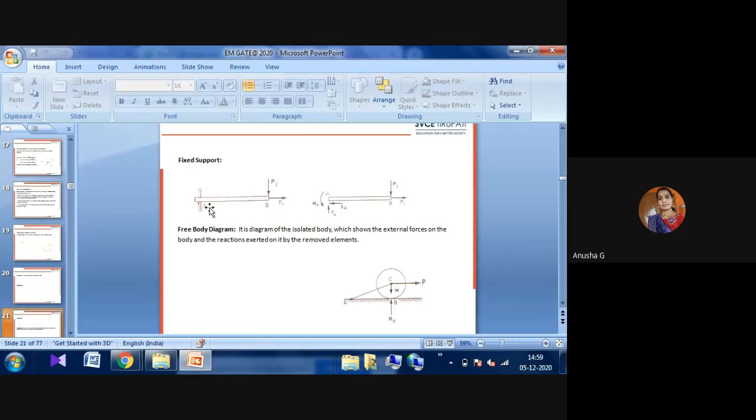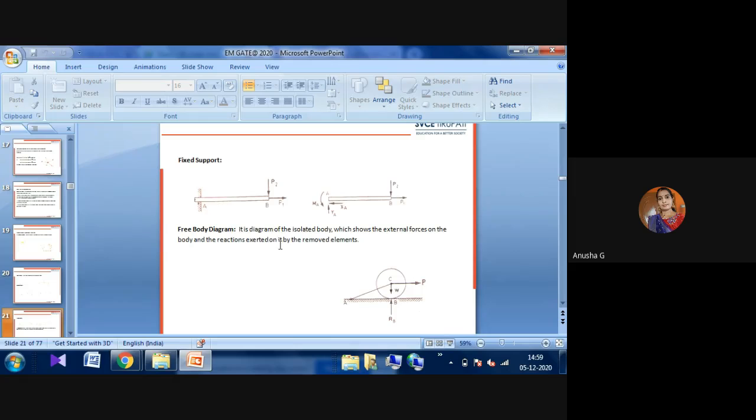In a fixed support, as already informed, no movement will be allowed. Sigma H equal to 0, sigma V equal to 0, and sigma M, the moment, also equal to 0 in this condition. If one end is fixed and the other end is free, whatever load is acting on that body, it will move in other directions. For this, we have to observe the free body diagram.